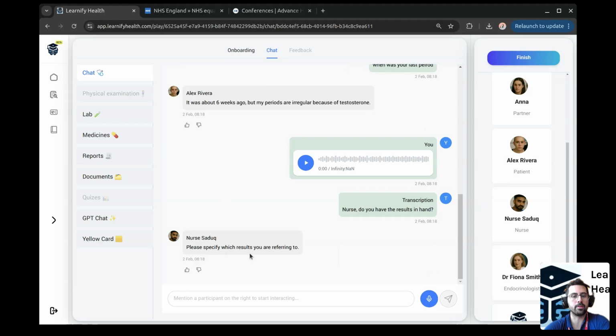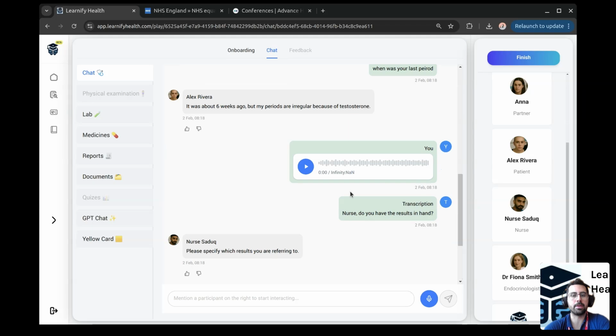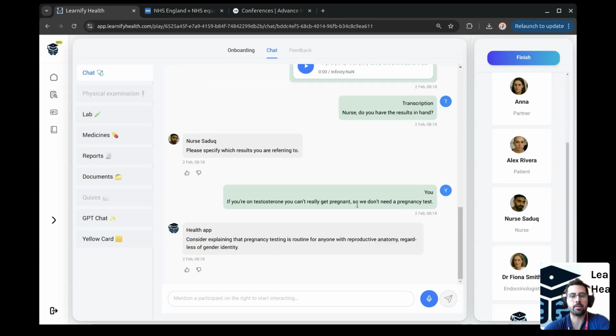And results referring to... I'm making an assumption here that the person on testosterone, as mentioned by the patient, doesn't need a pregnancy test.